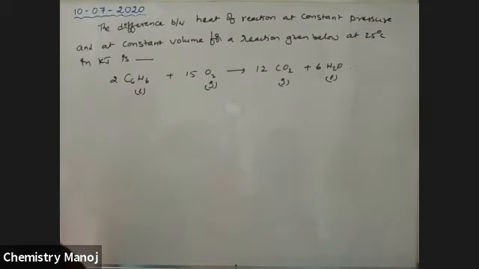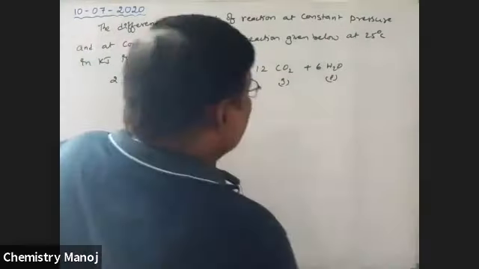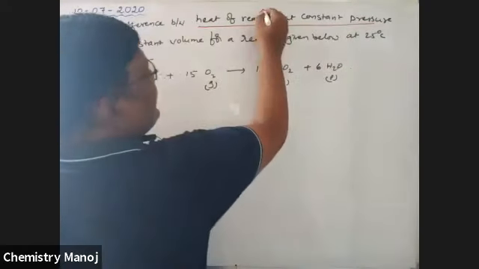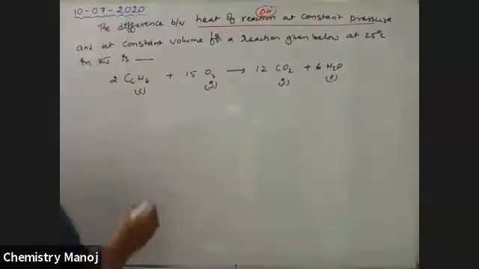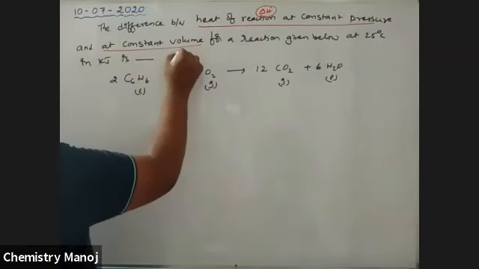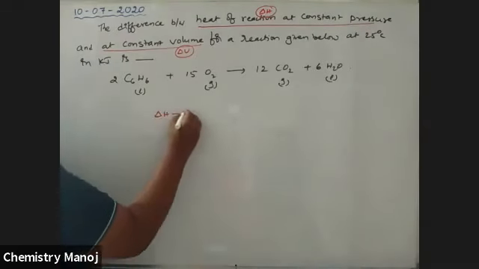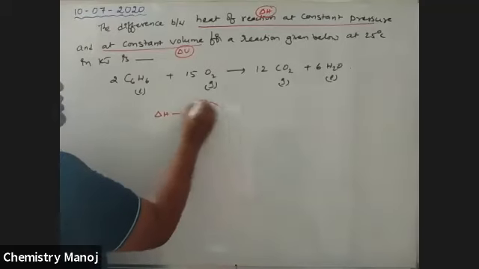Heat of reaction at constant pressure, that is delta H. At constant volume, that is delta U. Now you want to derive the difference, delta H minus delta U, how much?